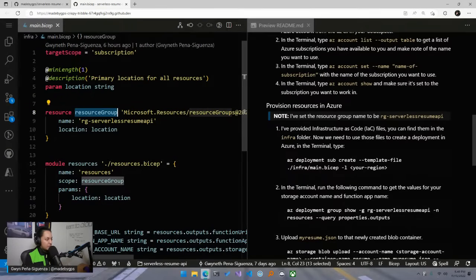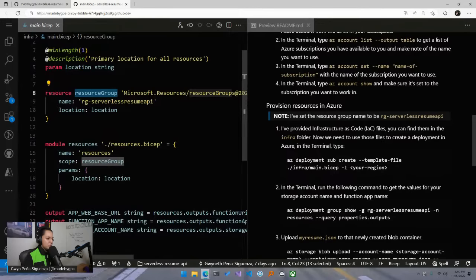So for example, in this project, our resource group is going to be called, I have it right here actually, RG-serverless resume API. So all the services that I need for this project are going to live inside of that resource group. I think the concept of resource groups is actually unique to Azure, and I really like that it makes it easier, once you're done with a solution, say you're just testing something, like a demo, you can just delete your resource group, and then all the resources inside of that also get removed. So it's easier for cleaning up and organization.